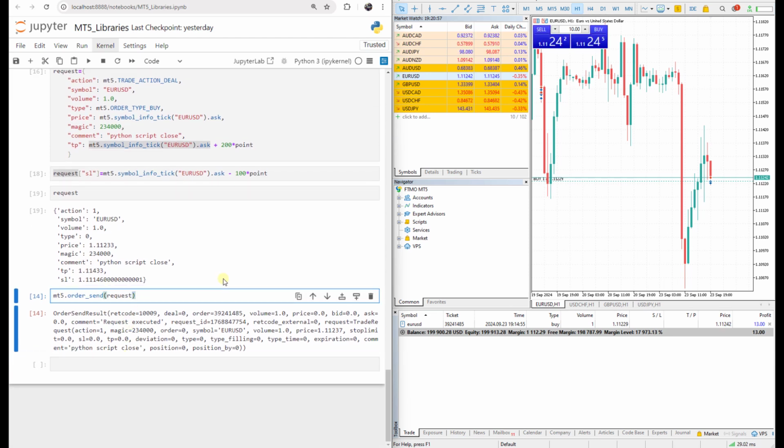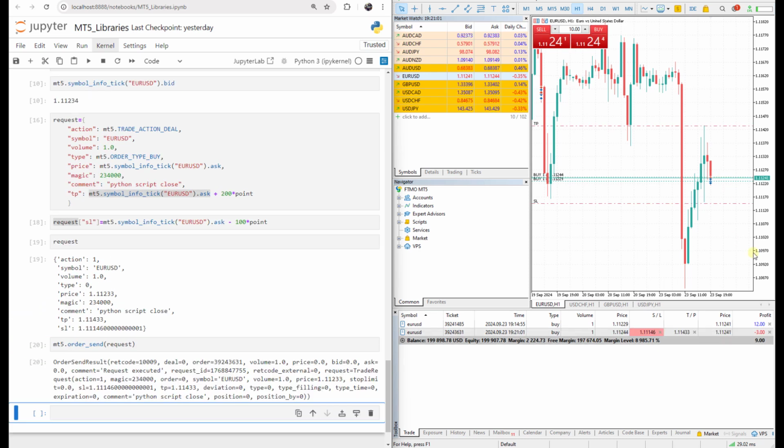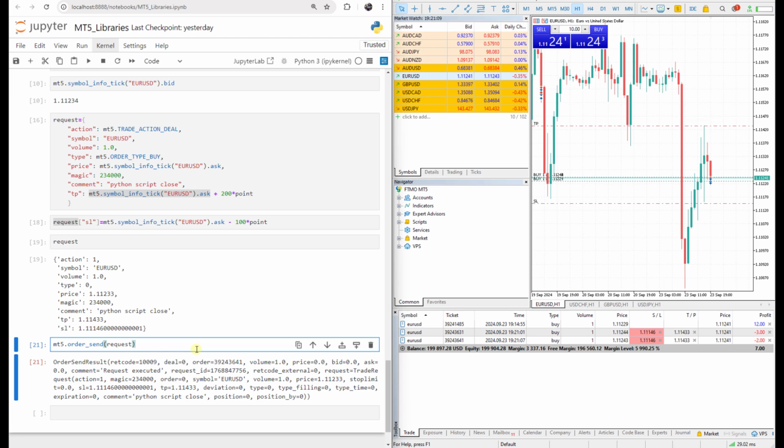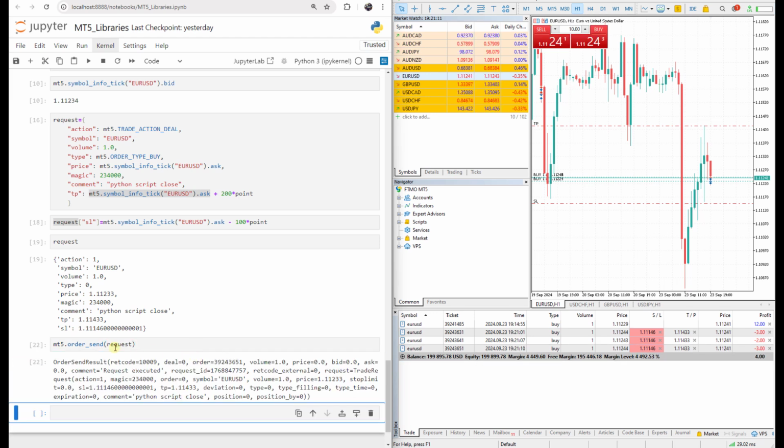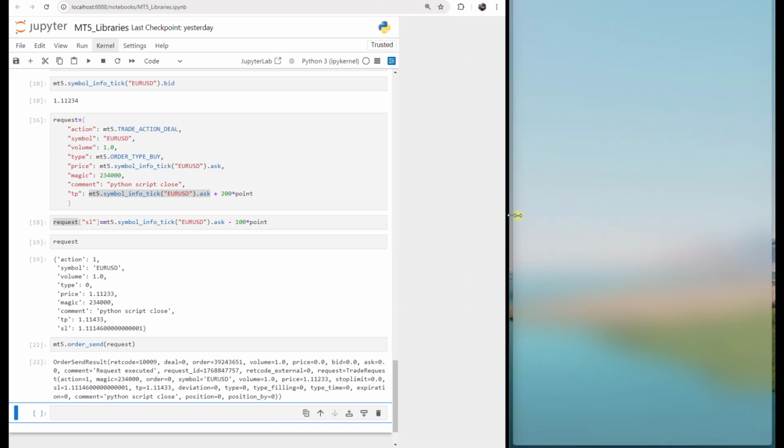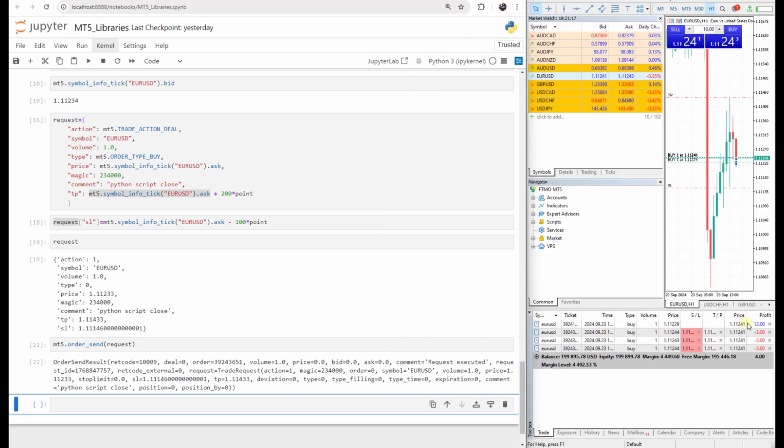And if I run it again, we already have an open order. If I run it again, another order will be opened, but with stop loss and take profit. If I run it again, three orders are open. Yeah, we can do it as much as we want, and we can open as many orders as we wish. Okay, now I have 1, 2, 3, 4 orders.